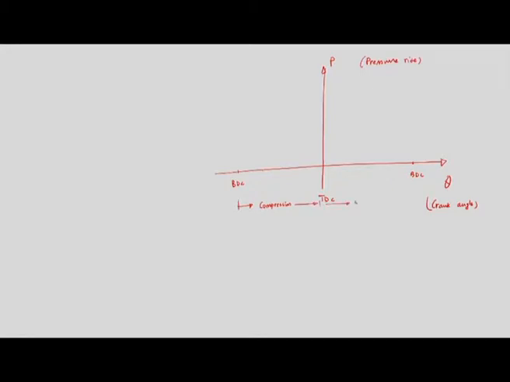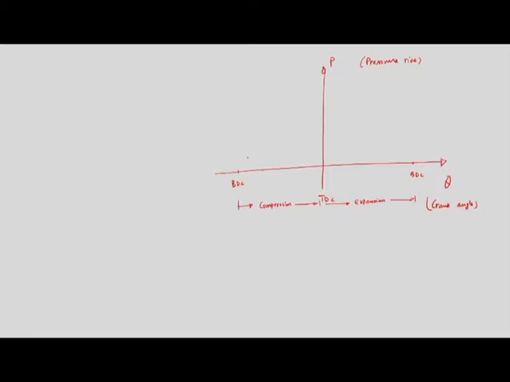Then this is the expansion stroke, and it will last up to this point. So the piston is coming from BDC to TDC in the compression stroke, and again from TDC to BDC during the power stroke, and what is happening in terms of pressure inside the cylinder during that is now our objective. So if we do not have any combustion, rather we have only a compression stroke, then this is known as the motoring curve.